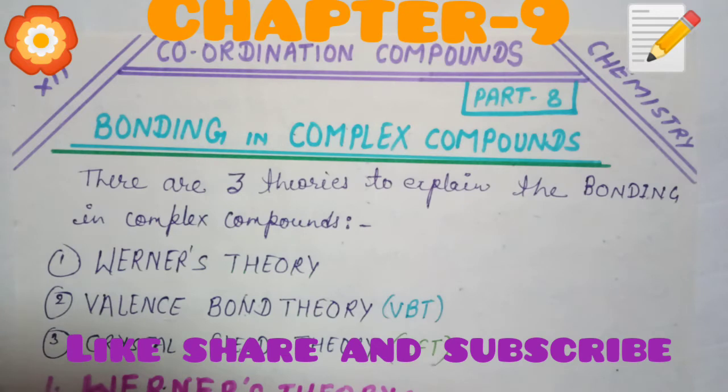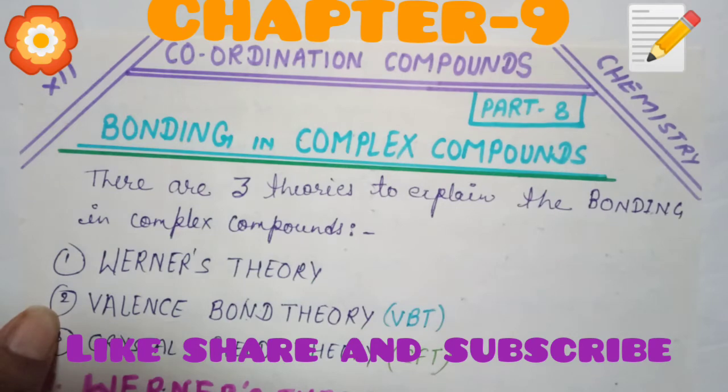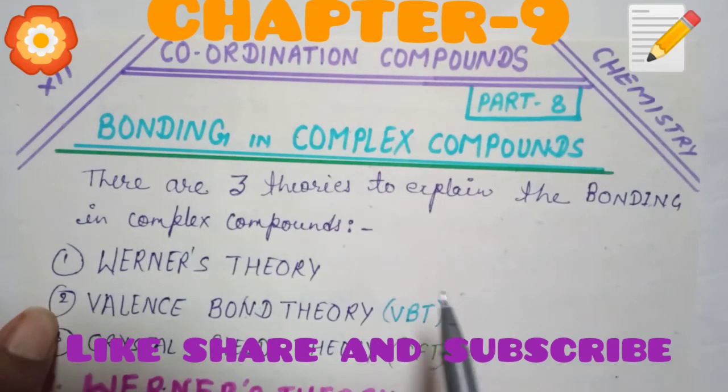We are studying chapter 9, coordination compounds. Now we have discussed the IUPAC nomenclature and all types of isomerism. Now it is clear. In this video we will discuss the bonding in complex compounds, how the ligands and central metal atoms are bonded with each other.